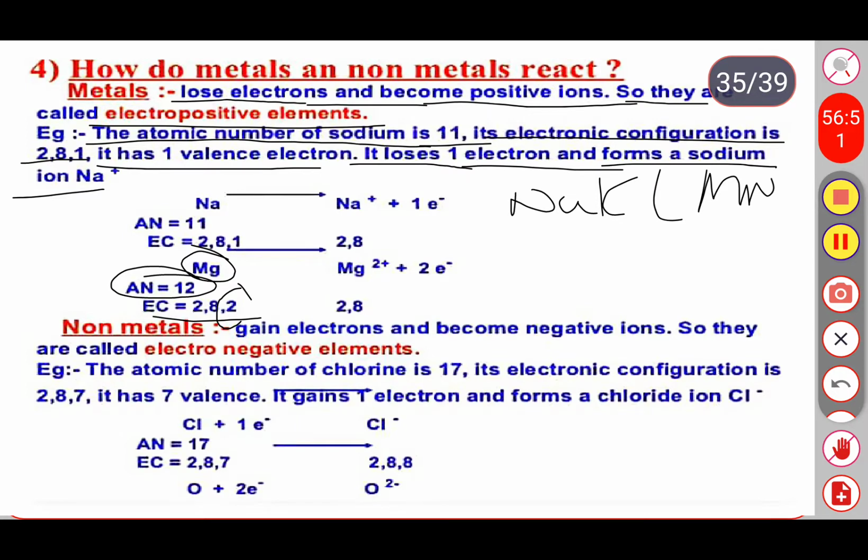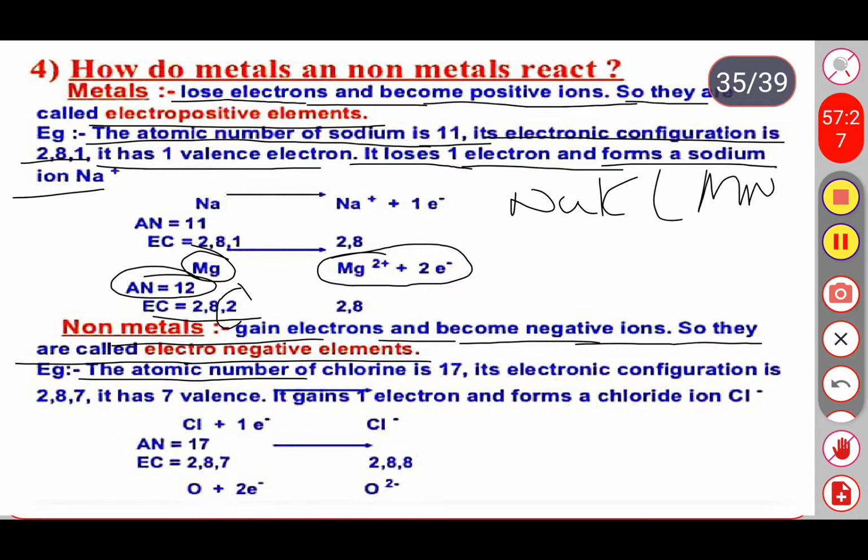Okay, so metals lose their electrons and non-metals gain electrons. Non-metals gain electrons and become negative ions, so they are called electronegative elements. Metals are electropositive elements and non-metals are electronegative elements, because metals lose their electrons and non-metals gain the electrons. The atomic number of chlorine is 17. Chlorine is one type of non-metal. Chlorine, bromine, iodine, fluorine, these are some examples of non-metals.